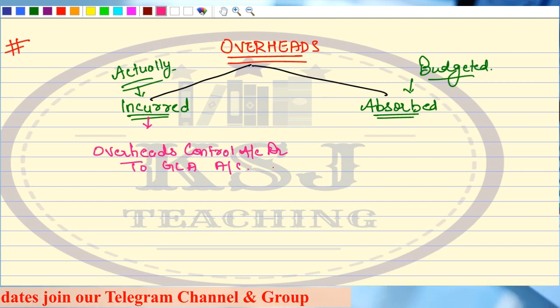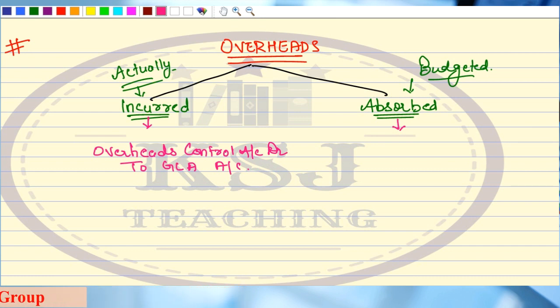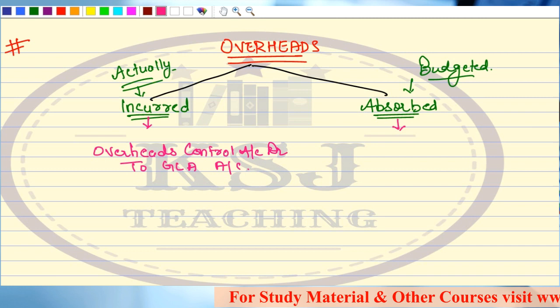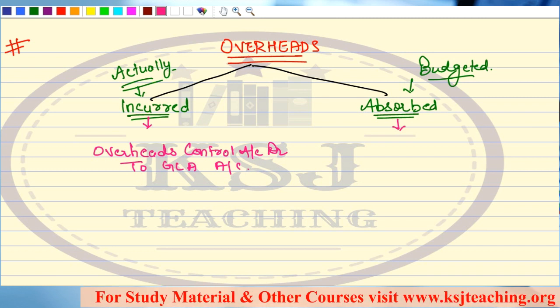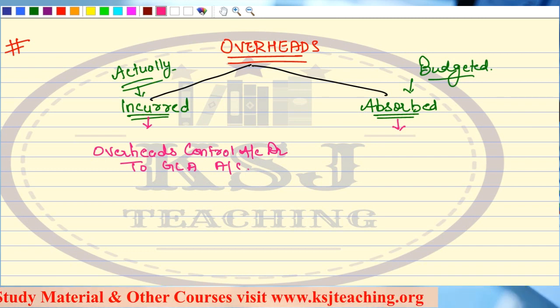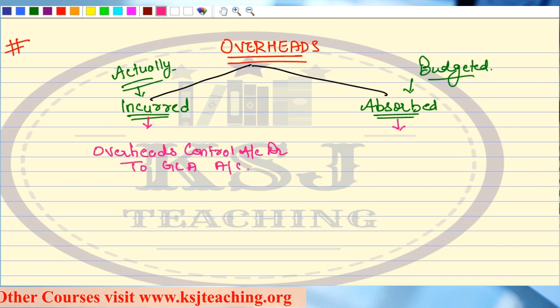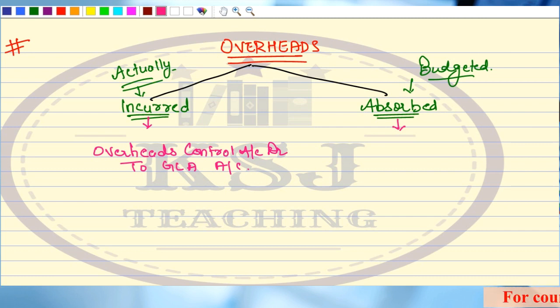Now, what about the entry for absorbed? Absorbed means we are identifying the overheads in one unit of finished product. And I told you that if you have to consider one unit of finished product, that is your what? SLC or WIP or what? Sir, WIP. Right? So, when you are absorbing these overheads into one unit of finished product, what is going to be the entry?